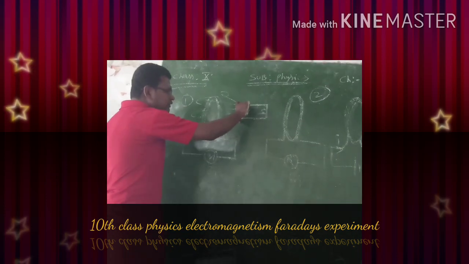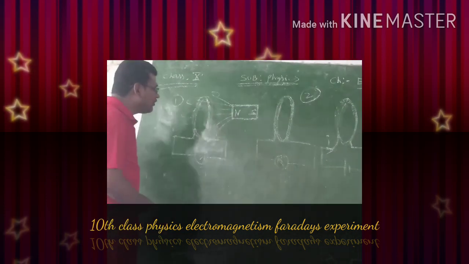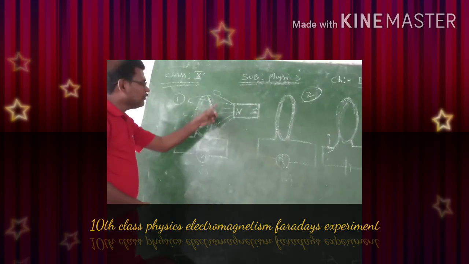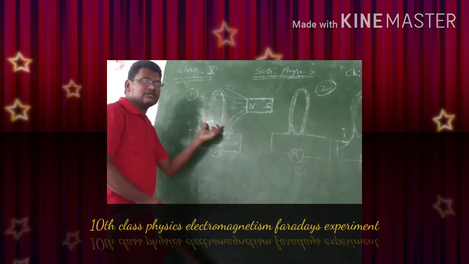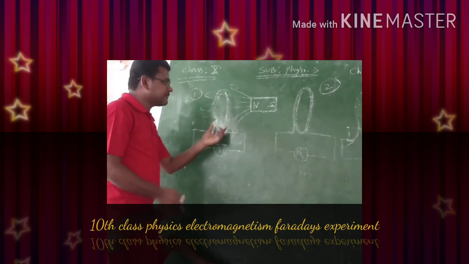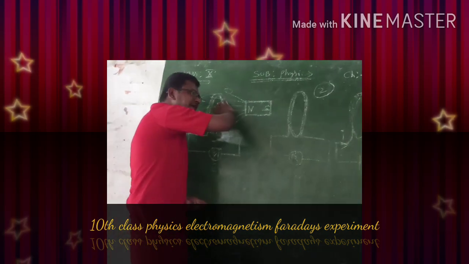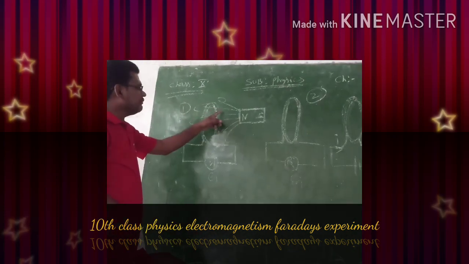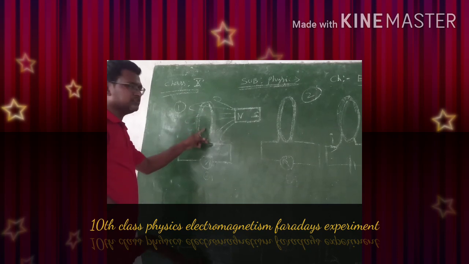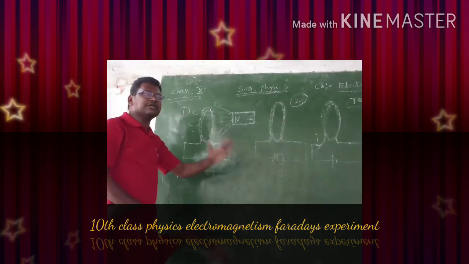When we move the north pole of a magnet towards the coil, more and more magnetic field lines pass through the surface area of the coil. When we move the north pole away from the coil, the number of magnetic field lines passing through the surface of the coil decreases.